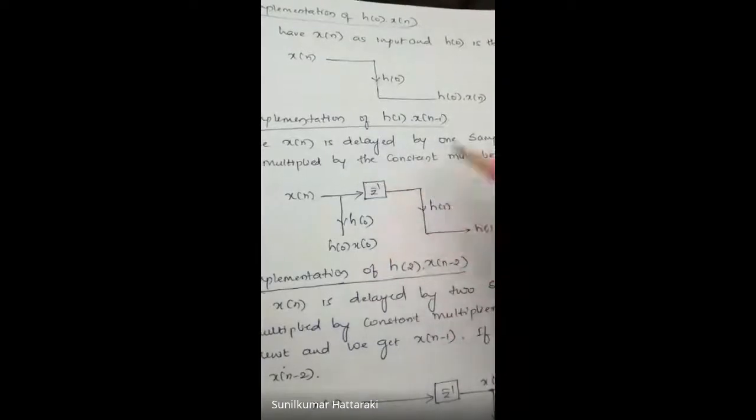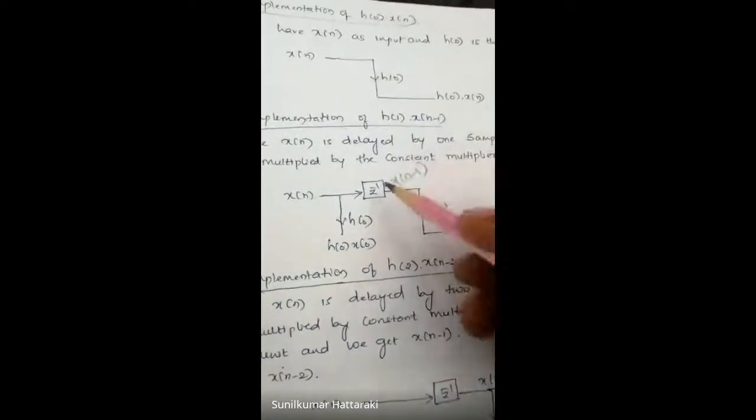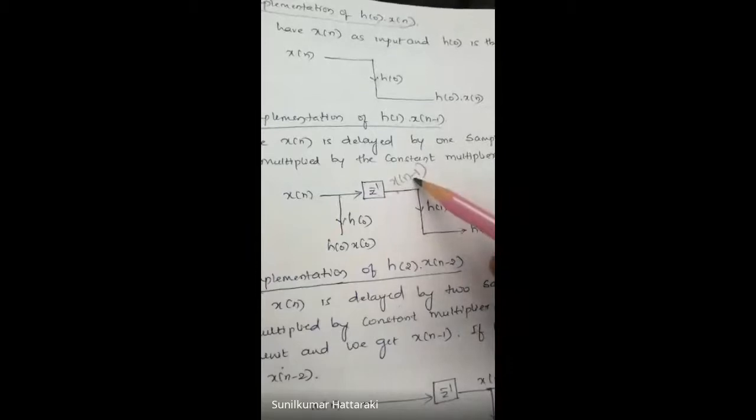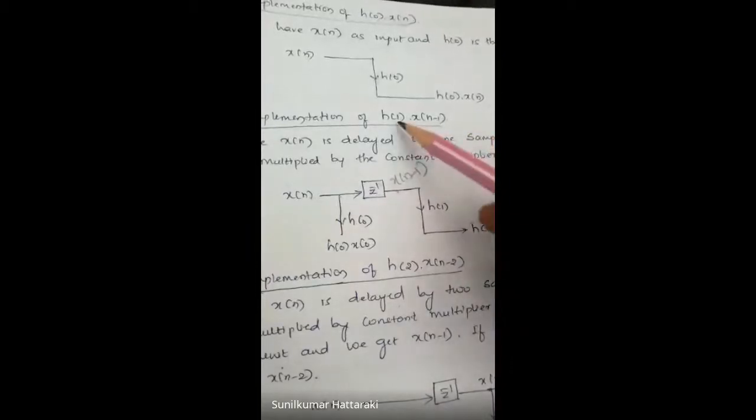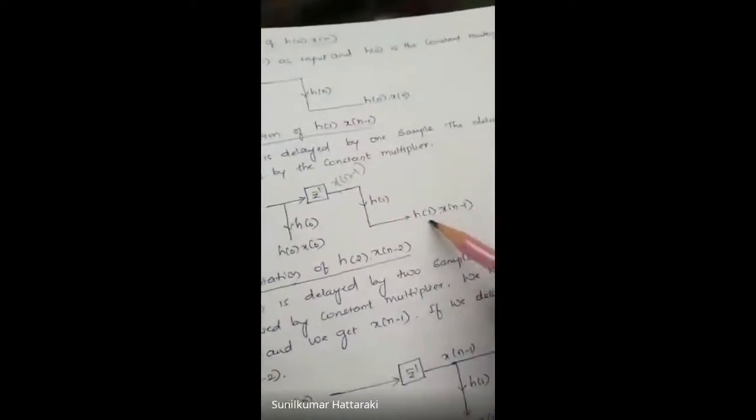Then if you want x of n minus 1, make use of the delay block. X of n is delayed by one time, then here we are getting x of n minus 1. Then what to multiply? We have to multiply by h of 1. Hence the result is h of 1 multiplied by x of n minus 1.